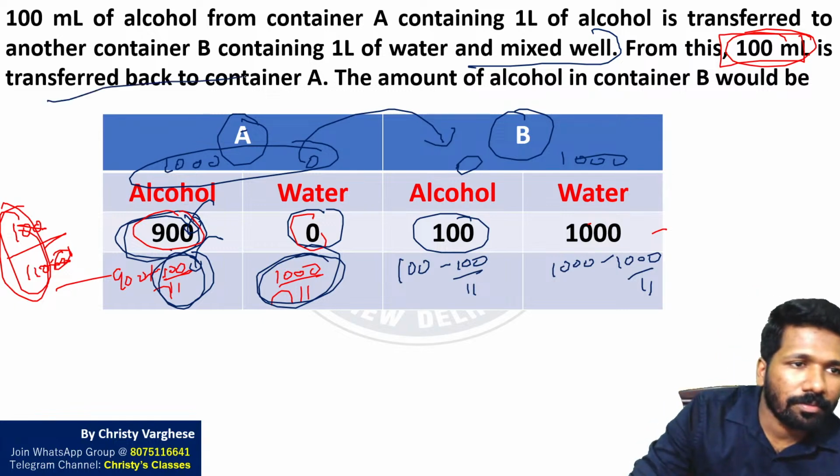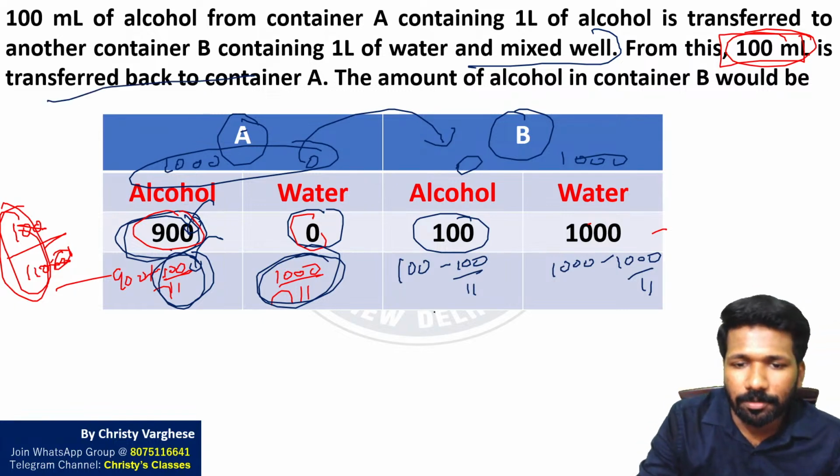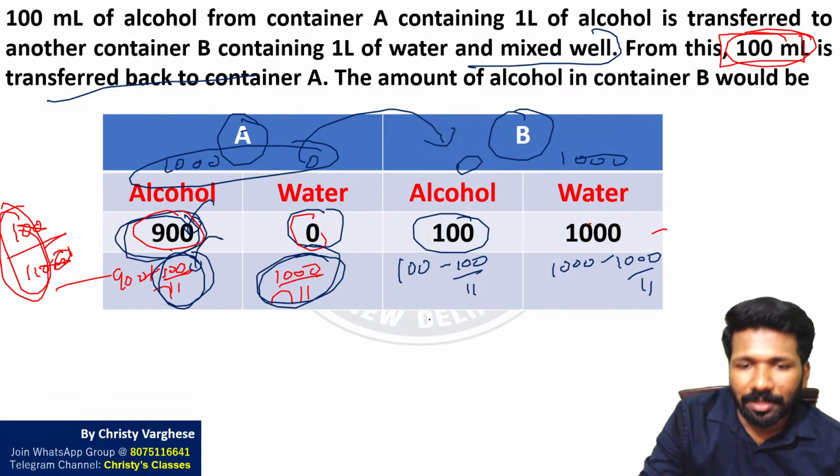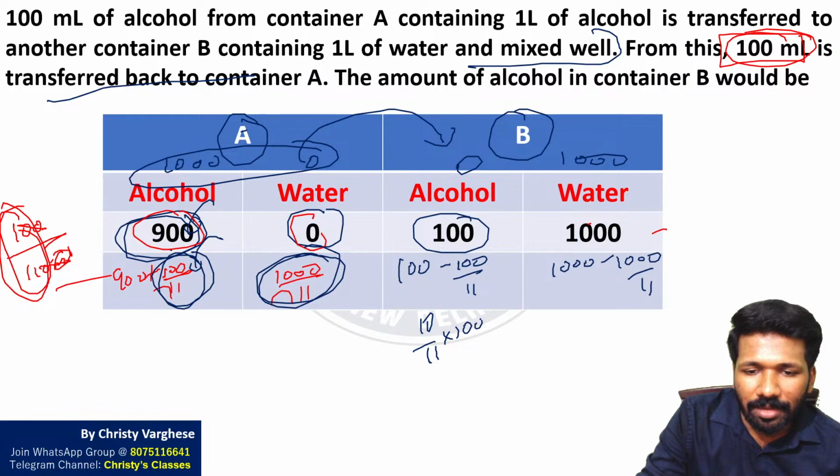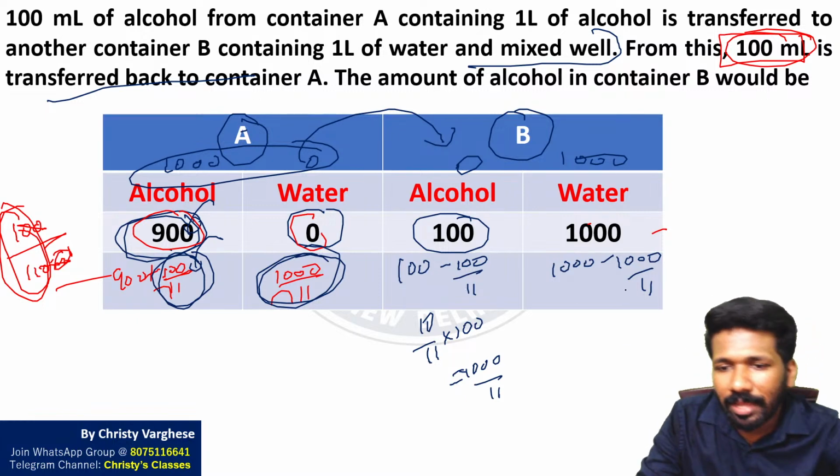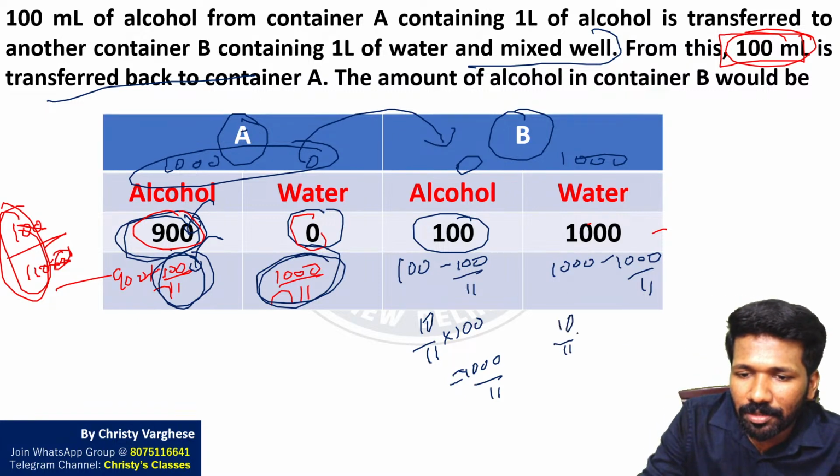That is what this sentence means, transferred back to container A. So 100 minus 100 by 11, what will it be? 100 minus 100 by 11, that is 1 minus 1 by 11, 10 by 11th of 100. 10 by 11th of 100, that is 1000 by 11. So alcohol present in B is 1000 by 11 and this is also 10 by 11th of 1000, that is